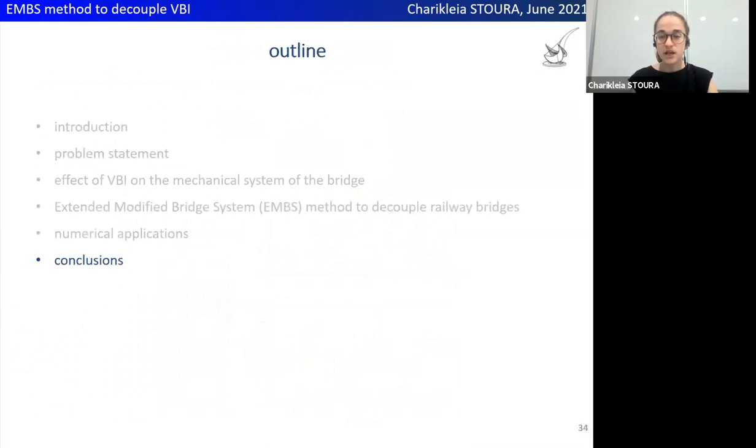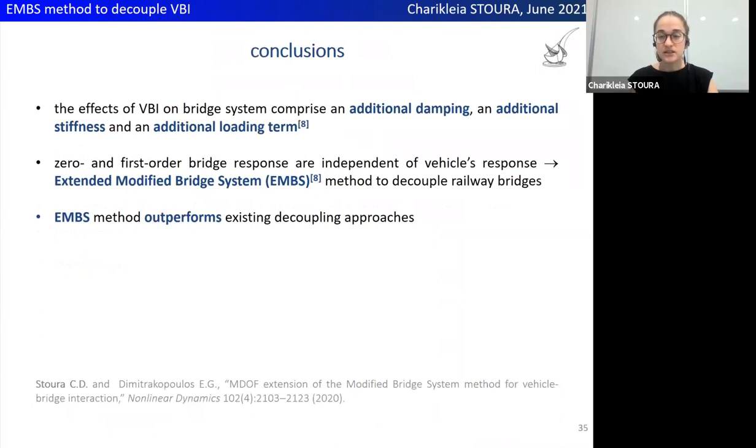I will close this presentation with some major findings of the research presented. The presented research provides analytical multimode expressions of the constituent mechanisms of EBI on the response of the supporting bridge, which comprise an additional damping, an additional stiffness, and an additional loading term.